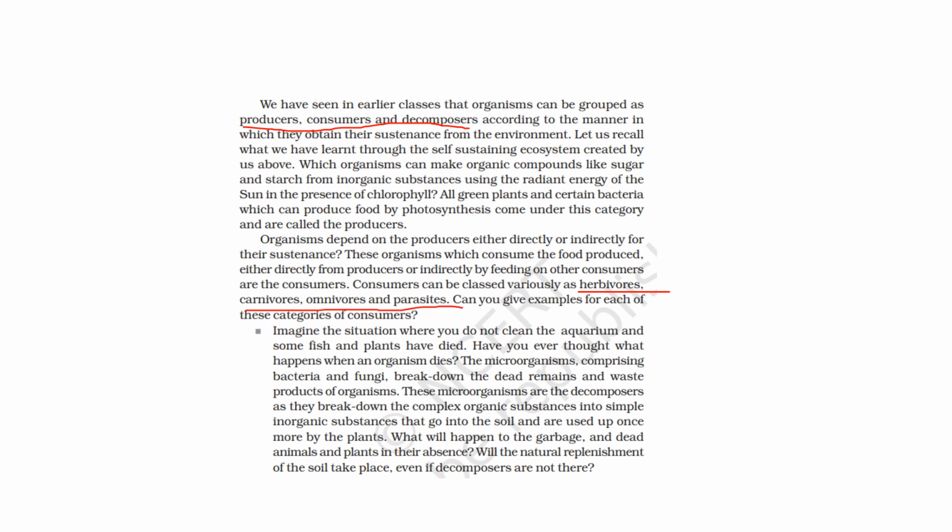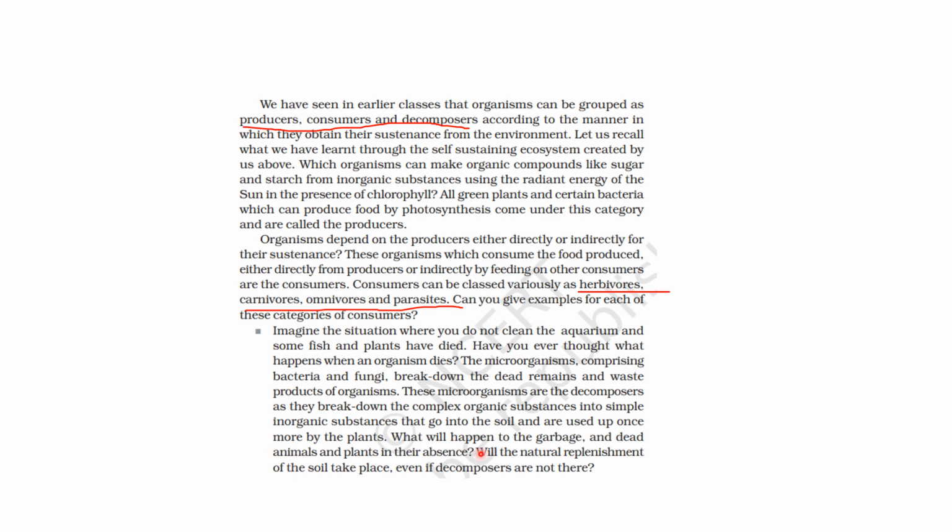Okay. Now, imagine a situation where you did not clean the aquarium and some fish and plants have died. So, have you ever thought what happens when an organism dies? Microorganisms come, comprising bacteria and fungi. They break down the dead remains and waste products of organisms. Then these microorganisms are the decomposers, as they break down the complex organic substances into simpler inorganic substances that go into the soil and are used up once more by the plants.